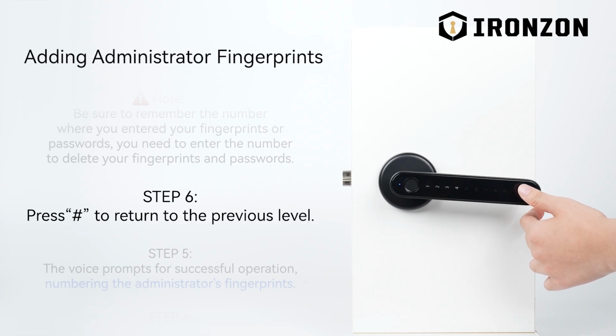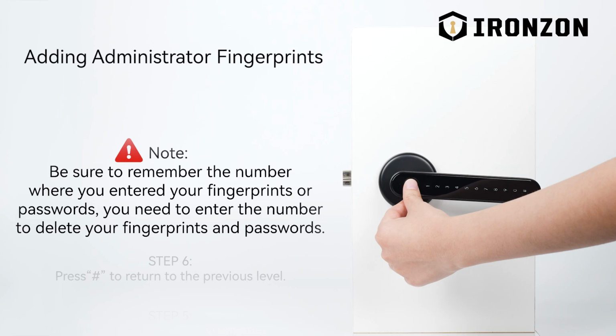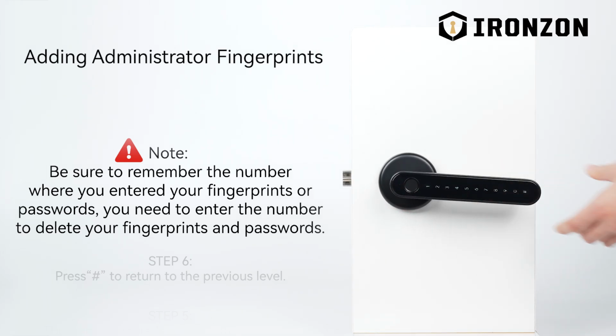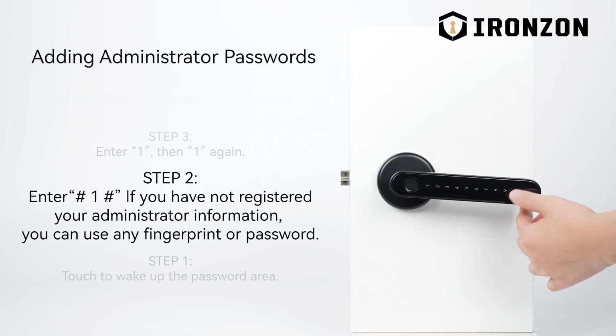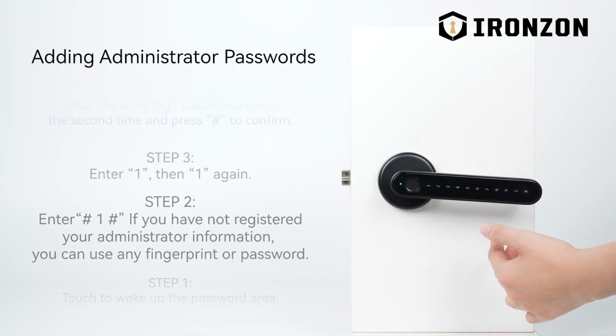Press 1 for administrator setting. Press 2 for common user setting. Press 3 for system setting. Press 4 for resetting. To return to the previous level, press the pound sign key. Exit setting option. 0, 5, 0. Unlock. Please enter administrator information. Verification succeed.